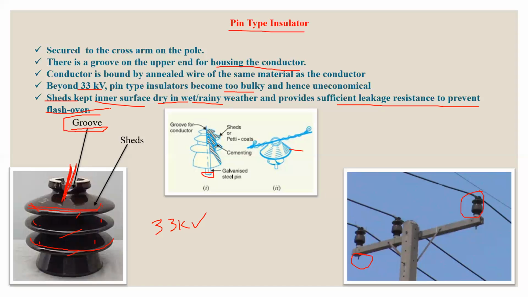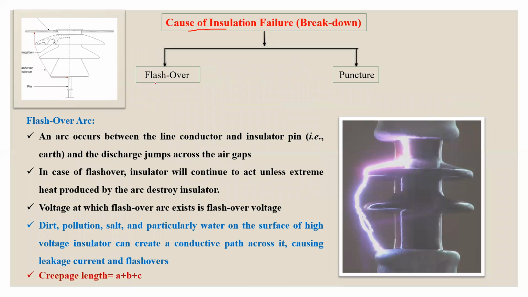There are two types of arcs existing, which are responsible for the breakdown, or you can say electrical breakdown, of the insulator. Cause of insulation failure: there are two types of arc which are responsible for the insulation failure. First one is the flashover. What is flashover? You can see here. This is the flashover. Flashover is the arc between the line conductor and insulator pin.